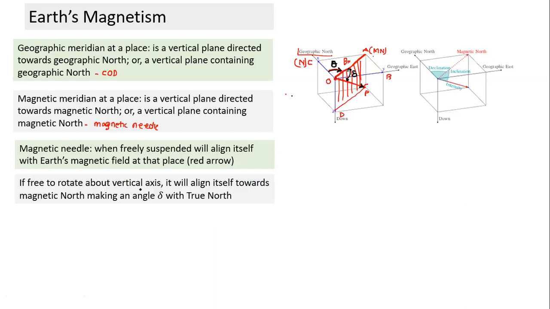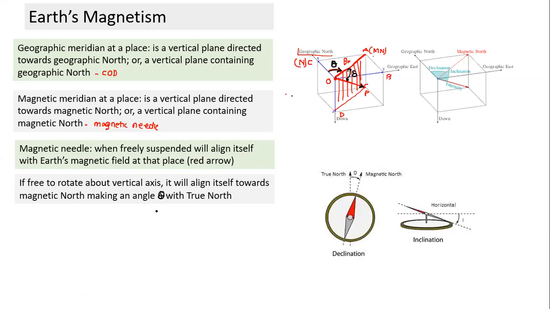If it is free to rotate, what will happen? It will make an angle. Okay, sorry, I have written theta, not that. So this is the angle. Suppose you have seen a compass. Suppose I keep this compass on the table. Now it aligns itself in a particular direction. The compass will point to magnetic north, or rather it lies in the vertical plane containing this orientation of the compass.